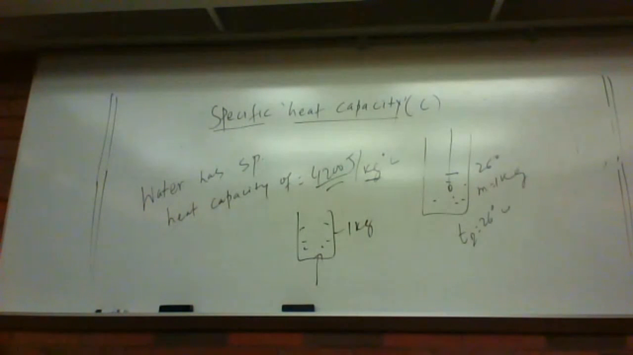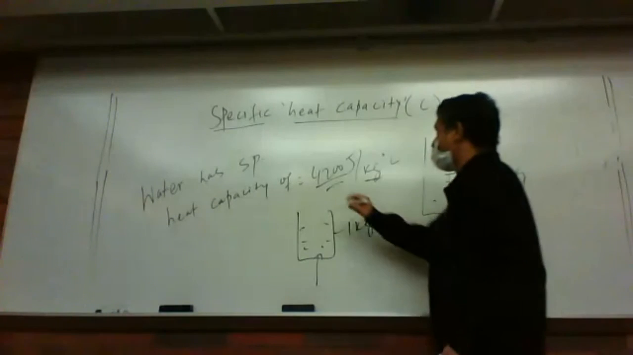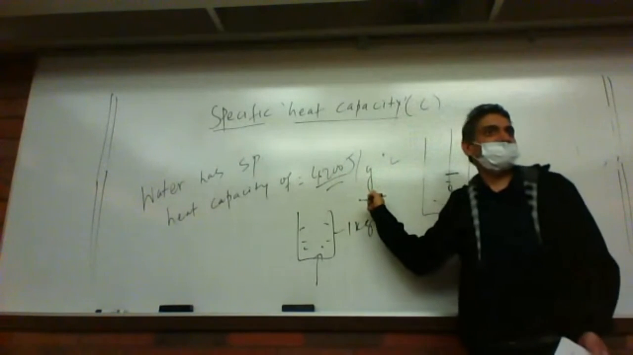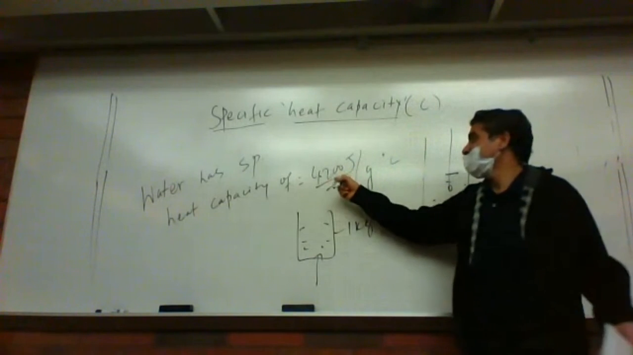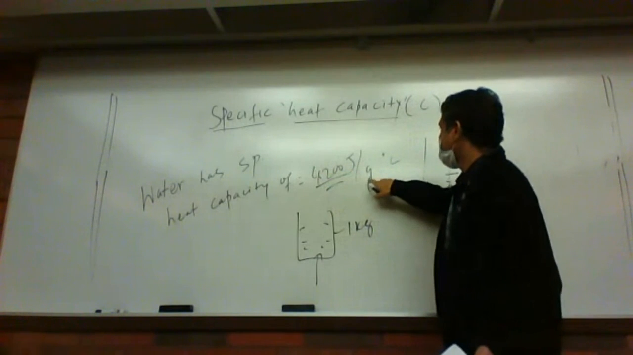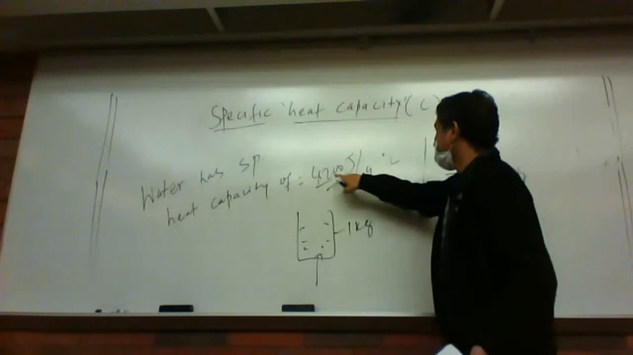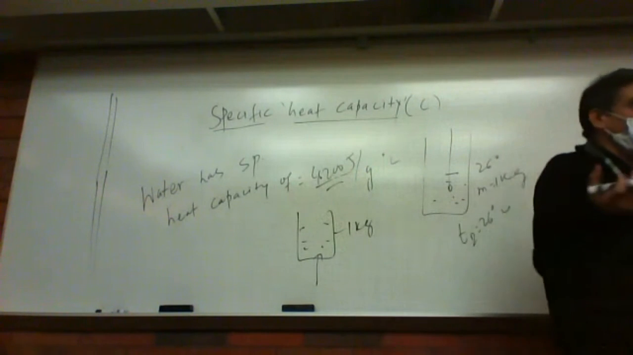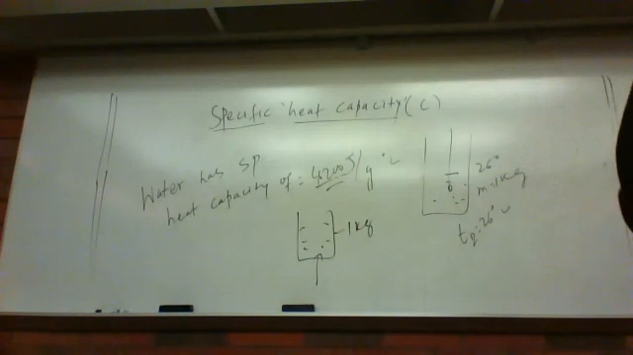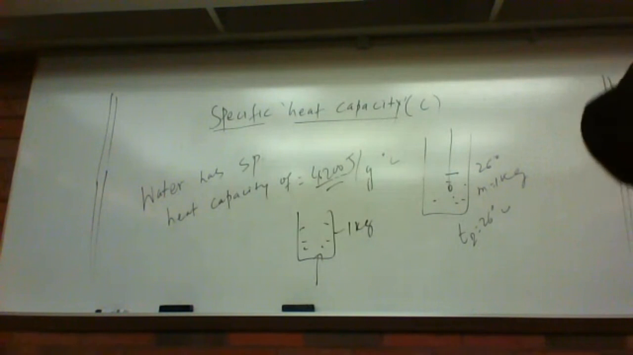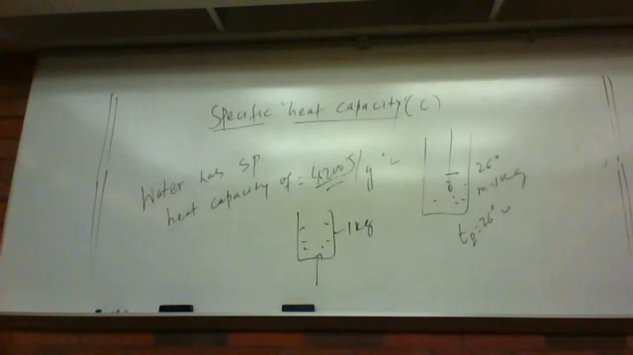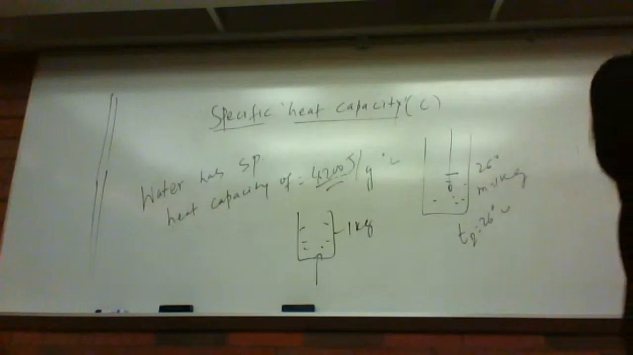So sometimes they also give it per gram, 4.2 joule per gram. They just divide by 1000: sometimes they write 4200 joule per kg, and sometimes they divide by 1000 and write 4.2 joule per gram per degree centigrade. So if you take 1 gram of water, how much heat does it take to change it by 1 degree centigrade? 4.2 joule. But if you take 1 kg, how much heat does it absorb? 4200, right? That's what it is.